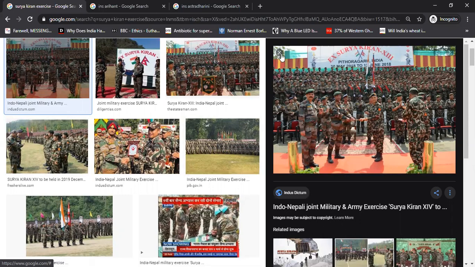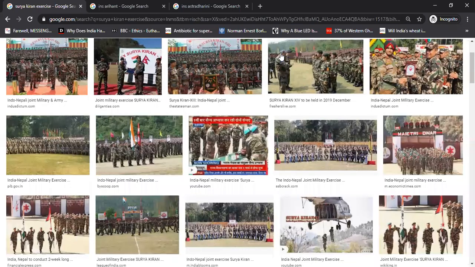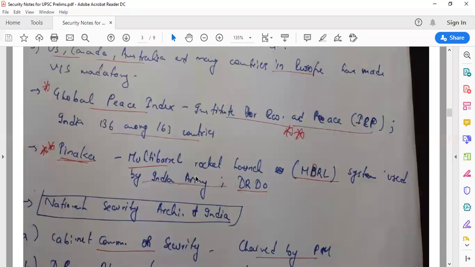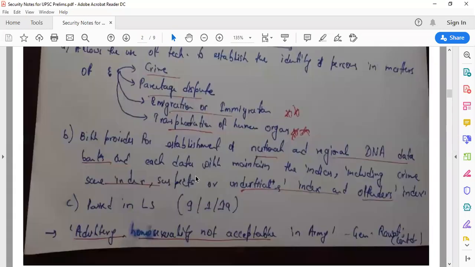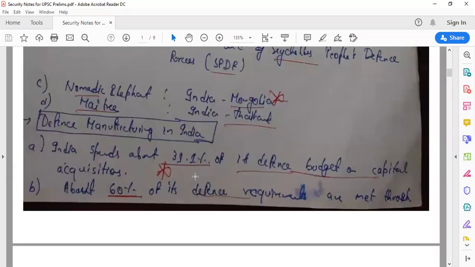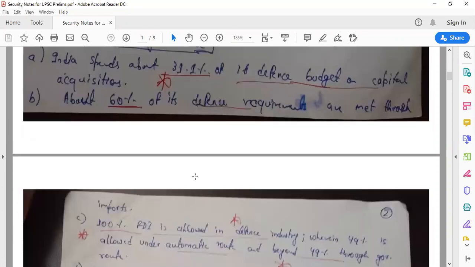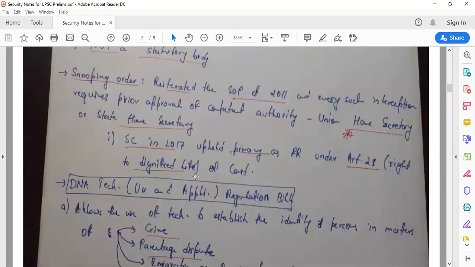So this is Surikaran. No need of remembering whether it was the 18th exercise or 19th exercise or 100th exercise, but we do need to remember what these names are called, and if Surikaran is there, which countries are involved in it, right? So we have done this. Now let's see some more important portions. We'll discuss whatever I'm leaving right now later on.